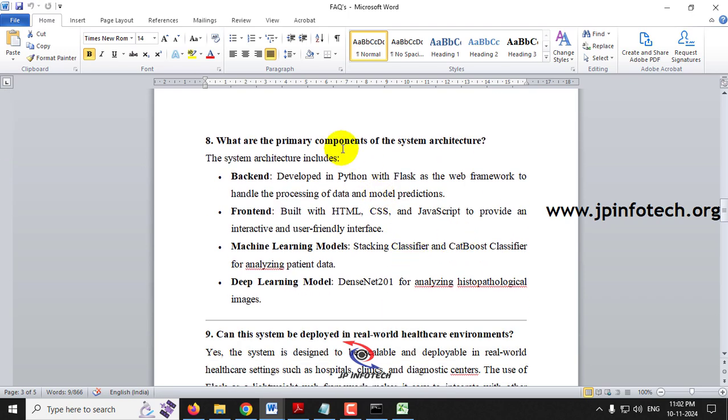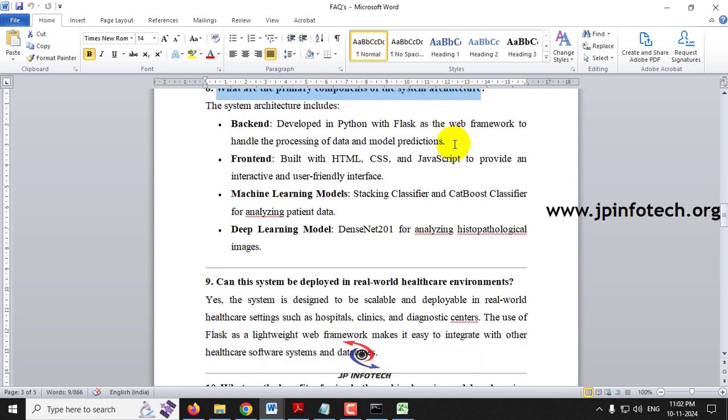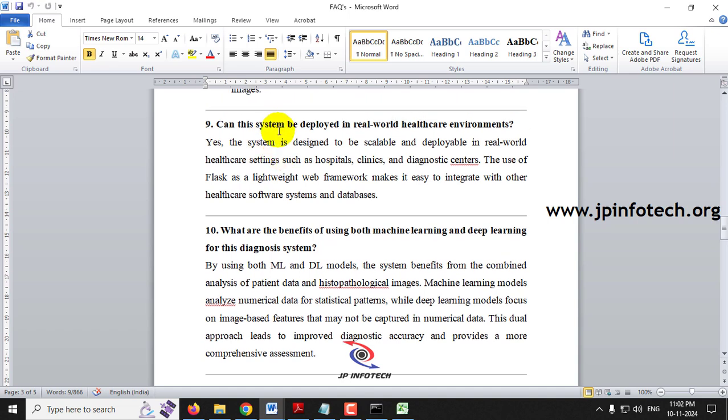And what are the primary components of the system architecture? For the backend, we have used Python with the Flask web framework, and for the frontend HTML, CSS and JavaScript. For the machine learning models, we have used the stacking classifier and CatBoost classifier, and for deep learning the DenseNet201 model. And can this system be deployed in a real world healthcare environment? Yes, the system can be deployed in real time scenarios.